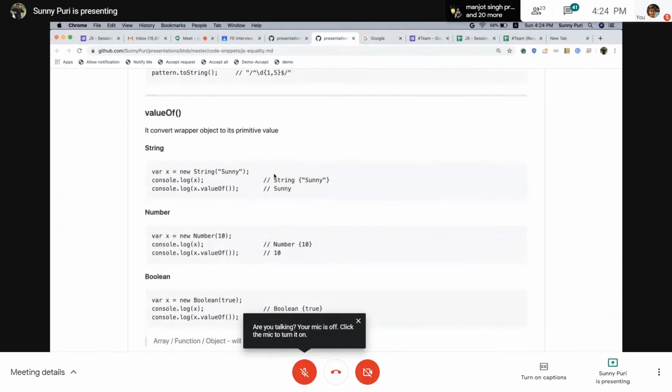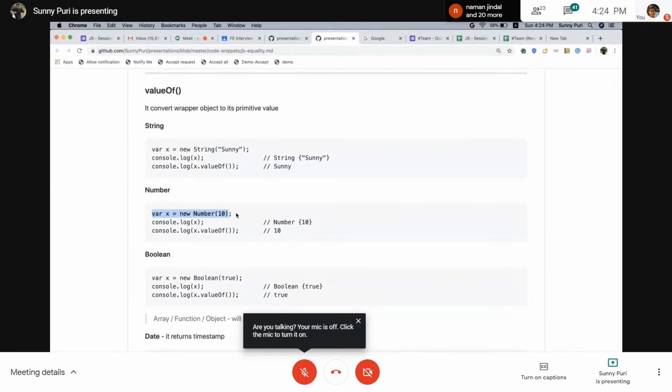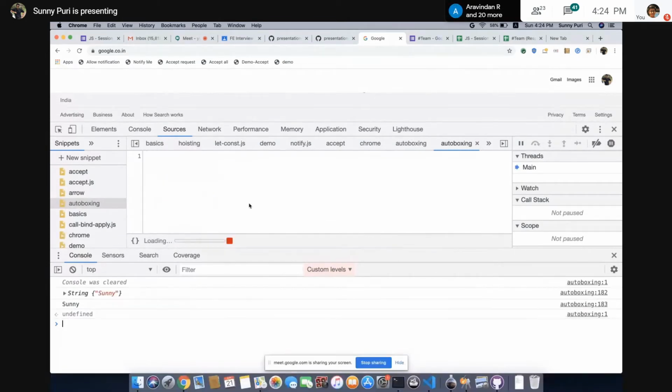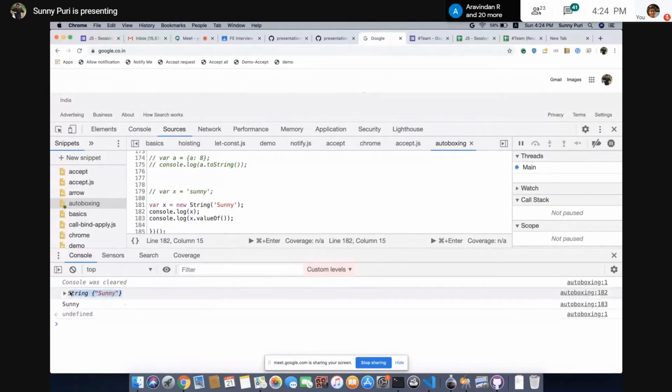So in case of string, we can get it like this. Suppose we have a number where x equals Number 10. If you print x, we are getting an object. We want a primitive value. Primitive values are number, string, and boolean. These are the wrapper objects when we use a new keyword to invoke the constructor.